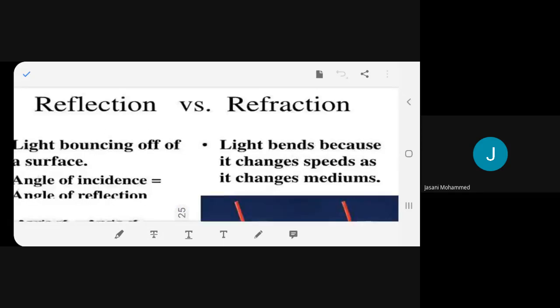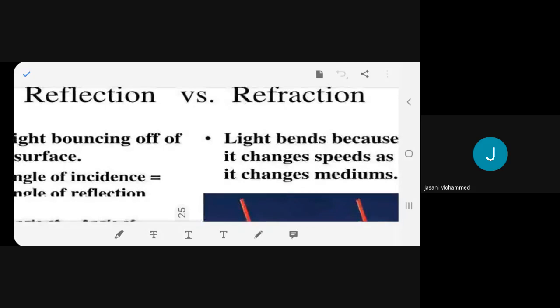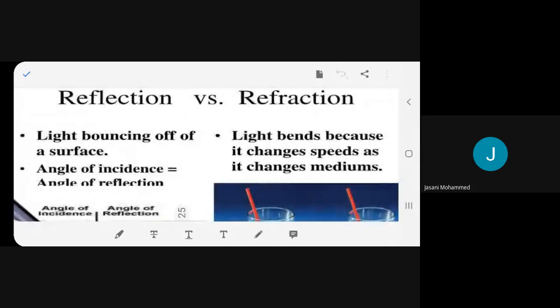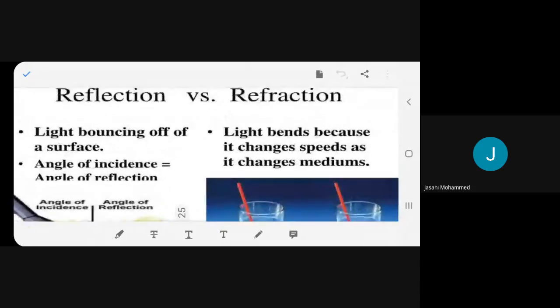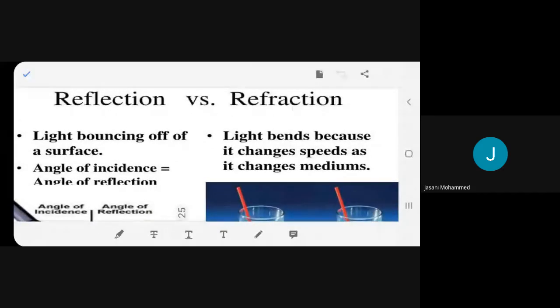Now I'm going to teach you another phenomenon of light, that is refraction. So now we are going to talk about the difference between reflection and refraction. Please read.